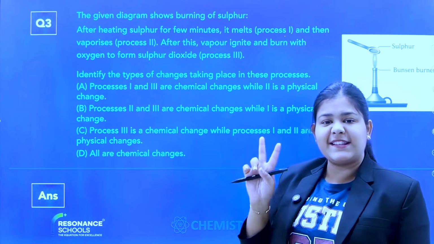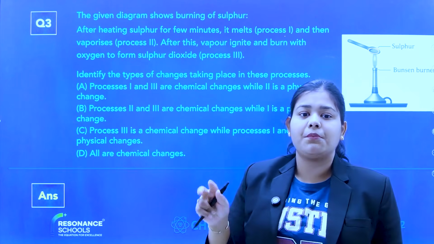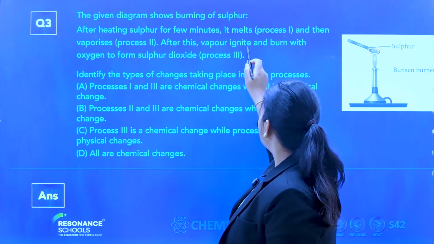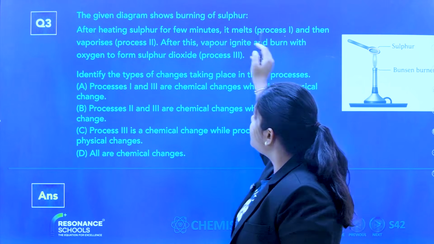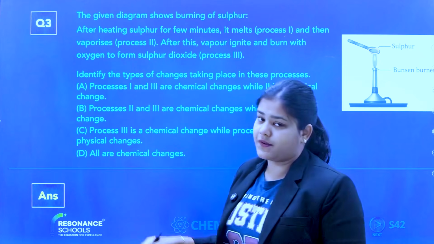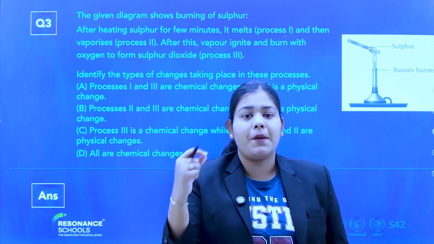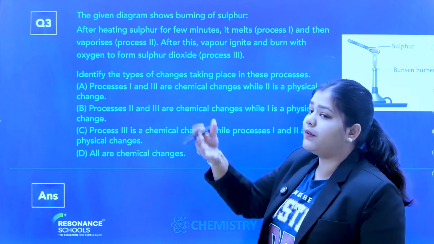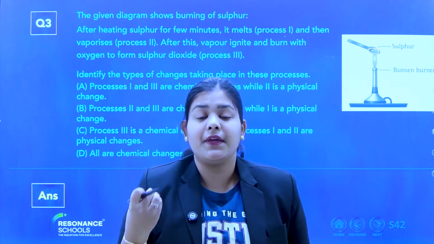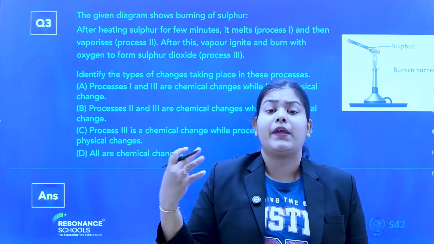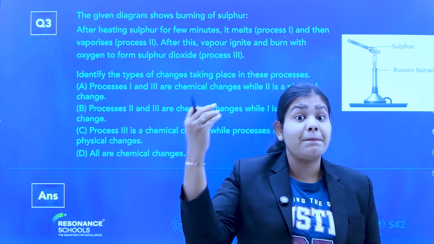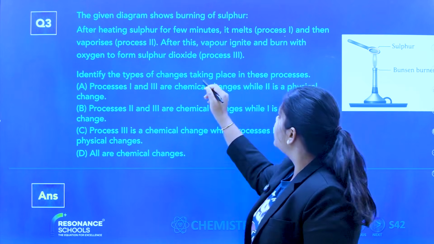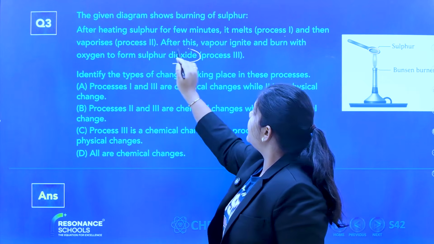Process 1 is melting, process 2 is vaporizing. After this, the vapor ignites and burns with oxygen to form sulfur dioxide. In the vapor form, sulfur burns with atmospheric oxygen and forms sulfur dioxide.